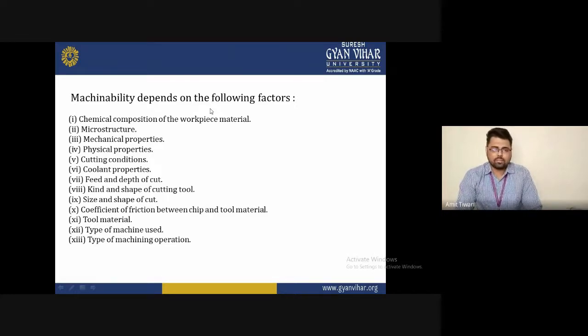Next is the shape of the cutting tool. What type of cutting tool do we use, a single point cutting tool or a multi point cutting tool, for that particular operation? If you want a turning operation or a pressing operation, you will definitely use the single point cutting tool, because it will not happen with a multi point cutting tool. So you must keep in mind what type of cutting tool you have to use during the operation.